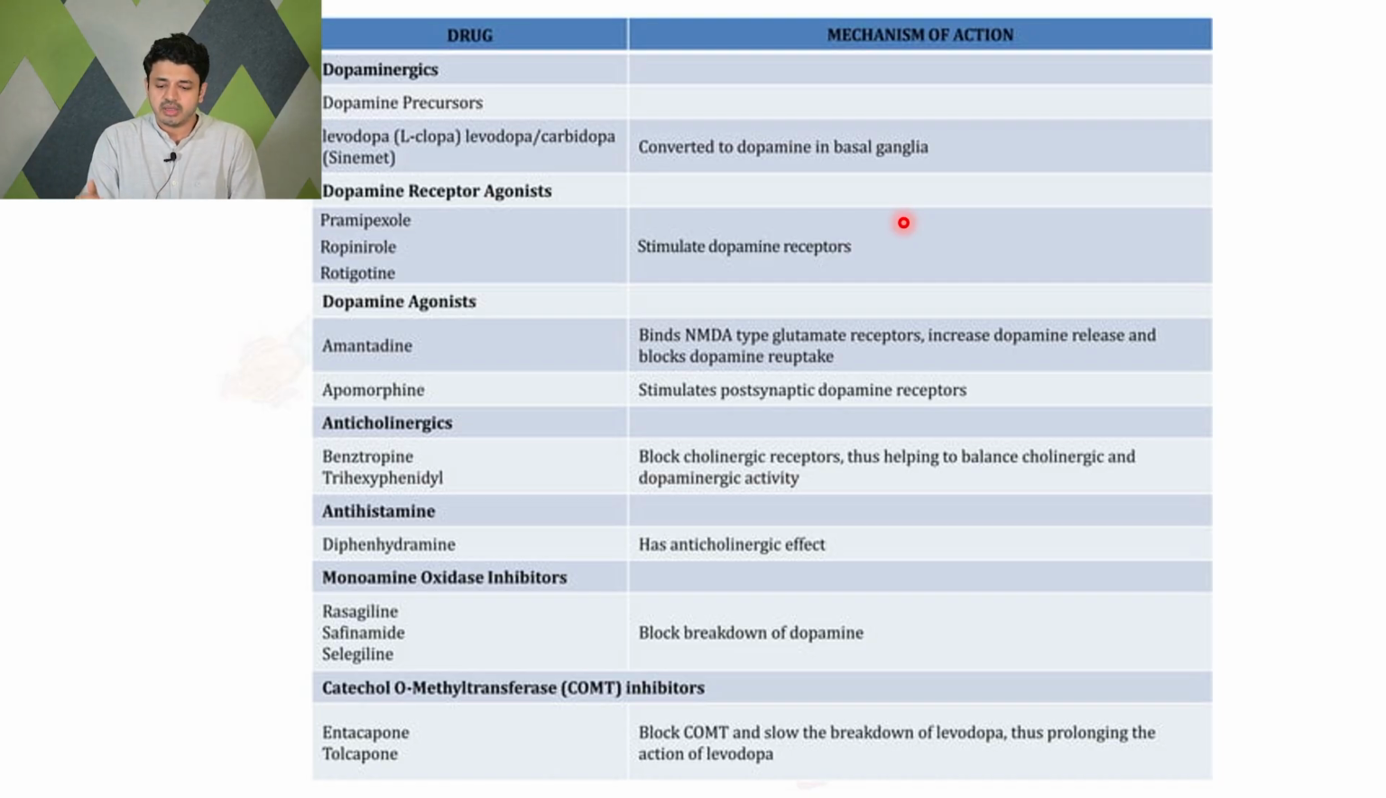So basically, if we discuss the treatment of Parkinson's, you have to start, unless otherwise proved, with the levodopa and carbidopa combination. Then additionally, you can go for pramipexole, amantadine, trihexyphenidyl as per the symptoms, and MAO inhibitors and COMT inhibitors are the additional therapy to Parkinson's.